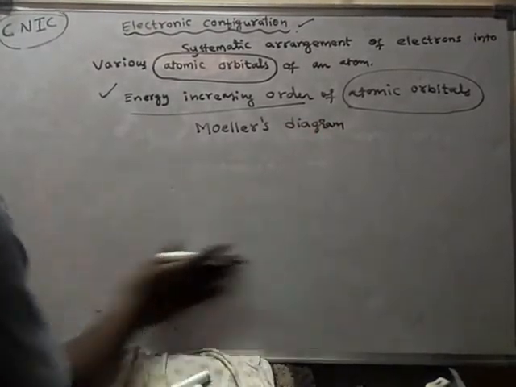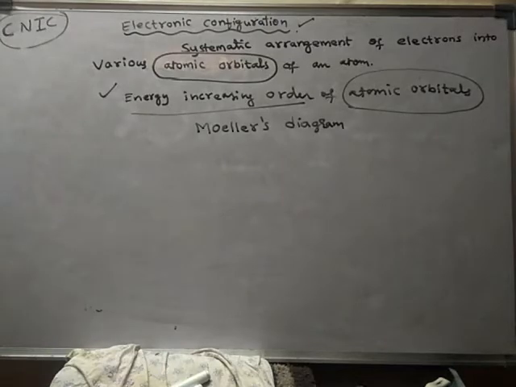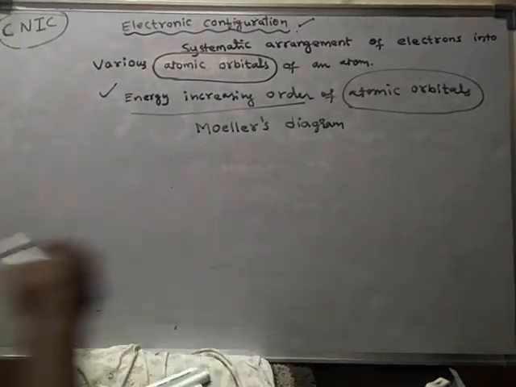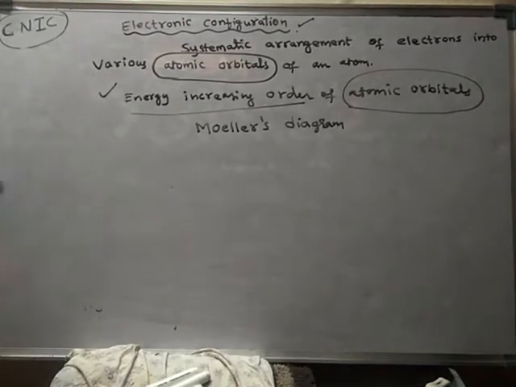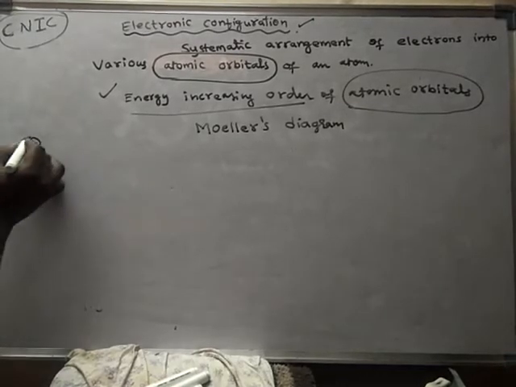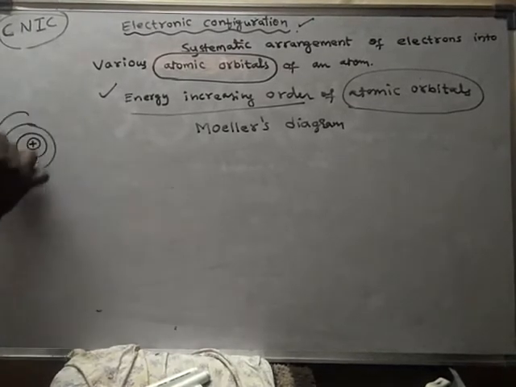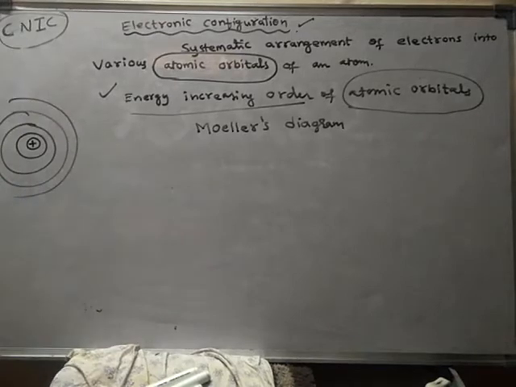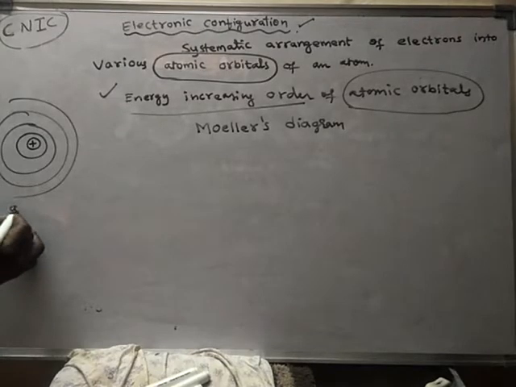So already we know that first orbit... So actually in an atom, nucleus, orbits, these are all orbits. Inside the orbits you will find suborbits, and inside the suborbits we will find orbitals, and inside the orbitals what do you find? Electrons.